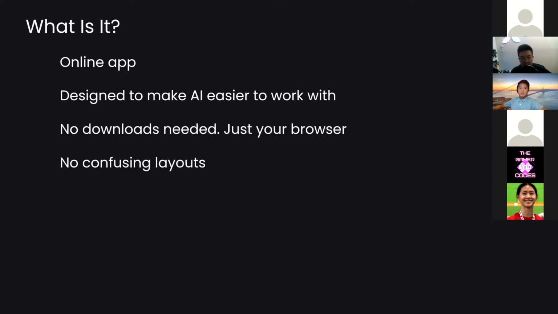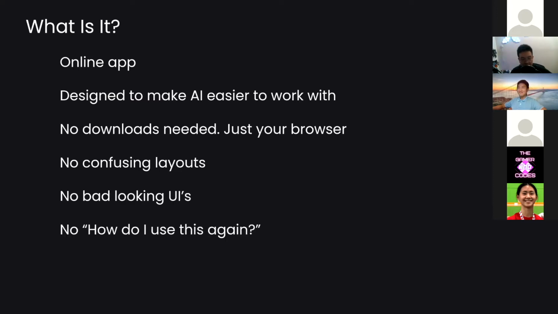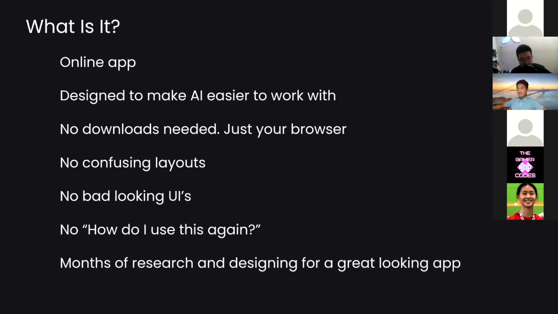The UI has been designed so that it's as easy to use as a chopstick or even a fork, right? There are no bad looking UIs. No "how do I use this component again?" And months of research and designing make this app one of my best looking apps so far.